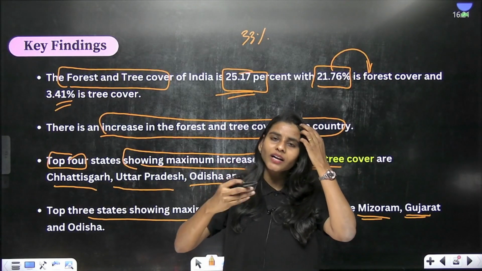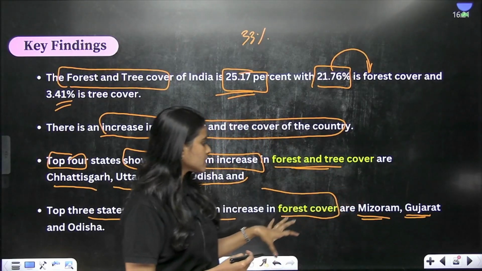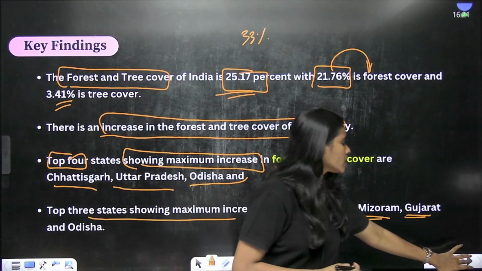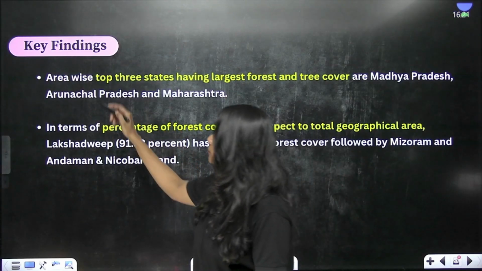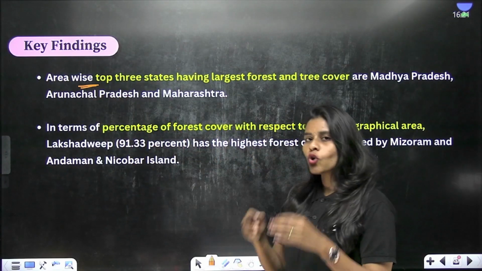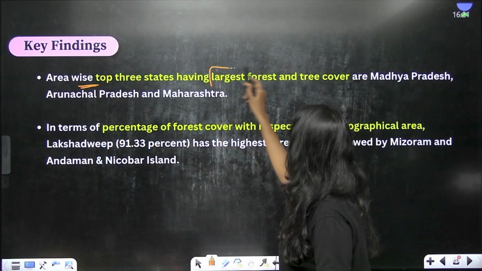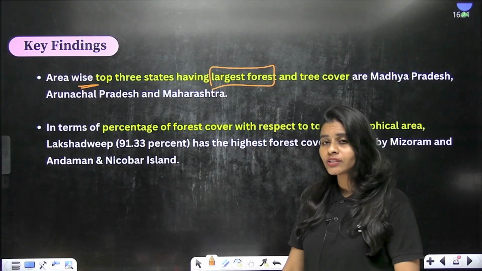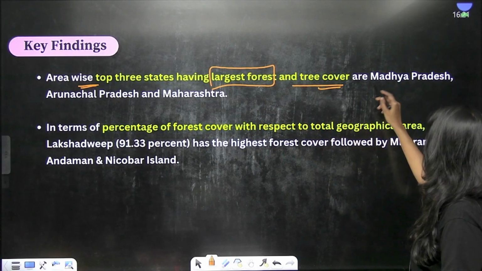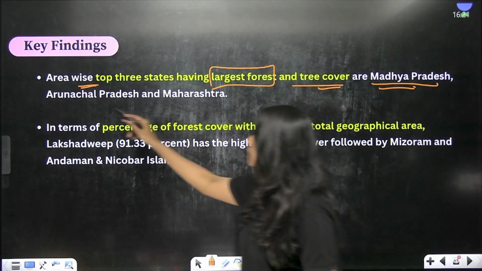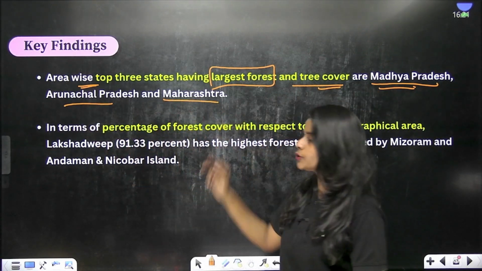So Mizoram, Gujarat and Odisha have maximum increase in the forest cover. Now we also have the area wise data. The top 3 states having, this is the question that we had, largest forest and tree cover include Madhya Pradesh, Arunachal Pradesh and Maharashtra. Clear?